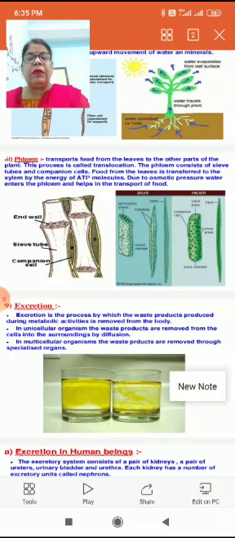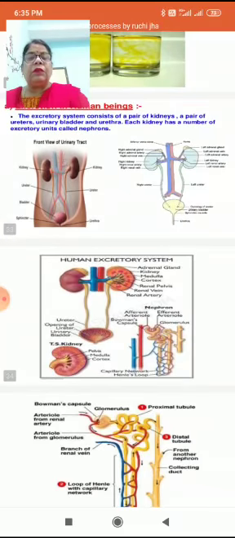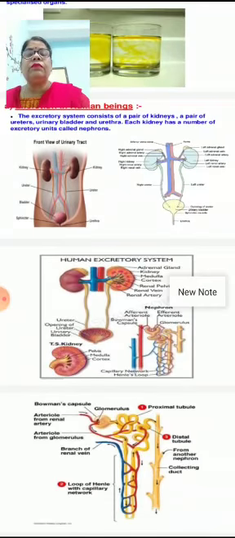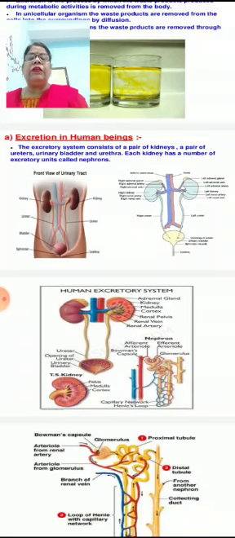Now about excretion in human beings. Diagrams are given on your screen. You may observe that inside the body, waste is produced in three different states: in solid form, in liquid form, as well as in gaseous form. Gaseous waste is removed with the help of the lungs in humans,